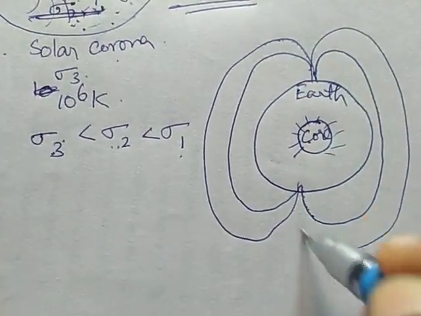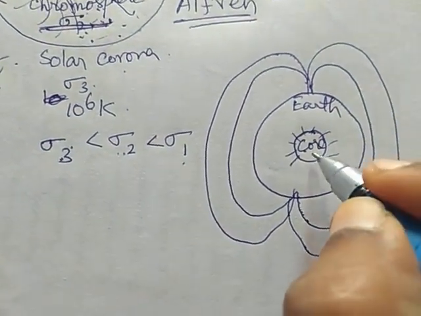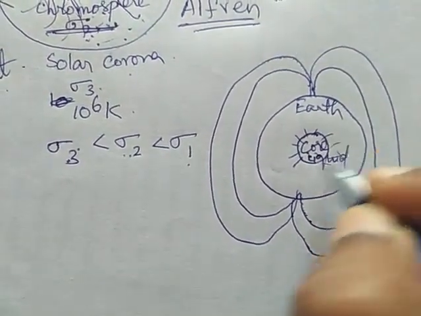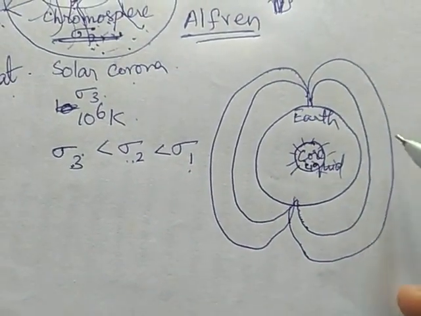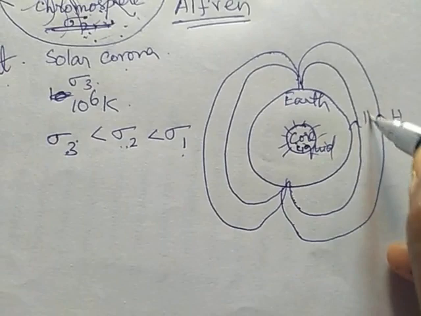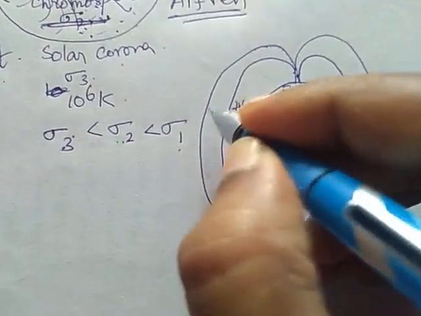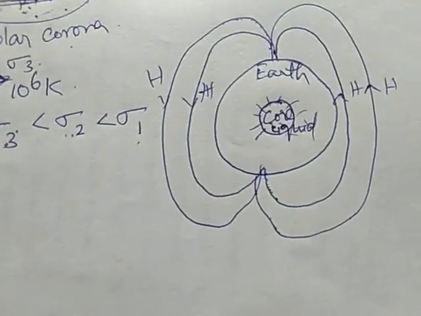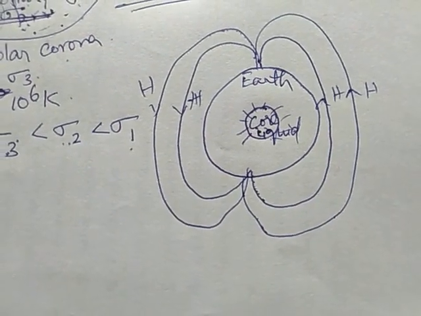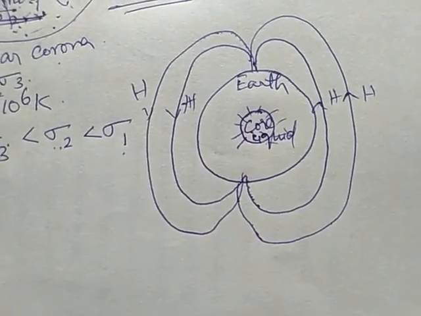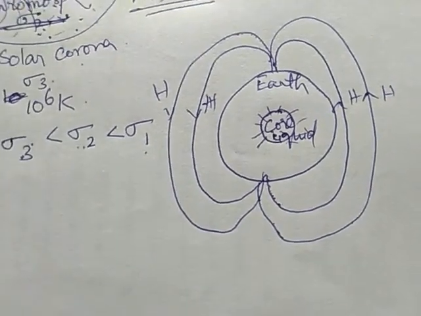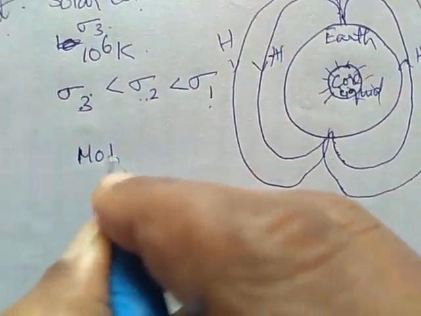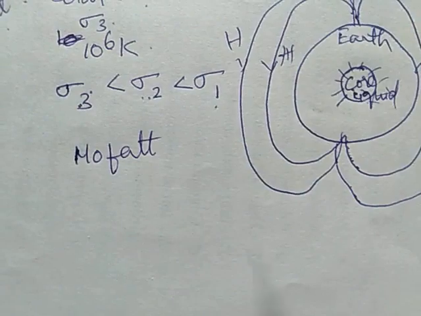These are the magnetic field lines, and this is the liquid core. Here we have liquid. Here we have the liquid core. This is our magnetic field H. So how is it possible? How can we maintain these steady magnetic field lines by a fixed volume of conducting fluid which is in motion? This problem was answered by the scientist called Moffat in the year 1917.